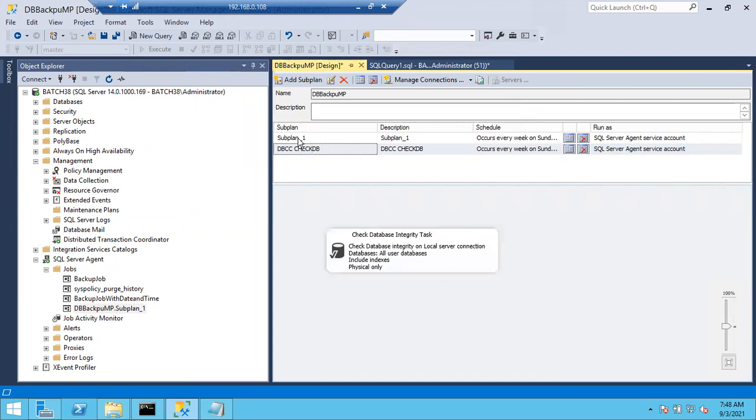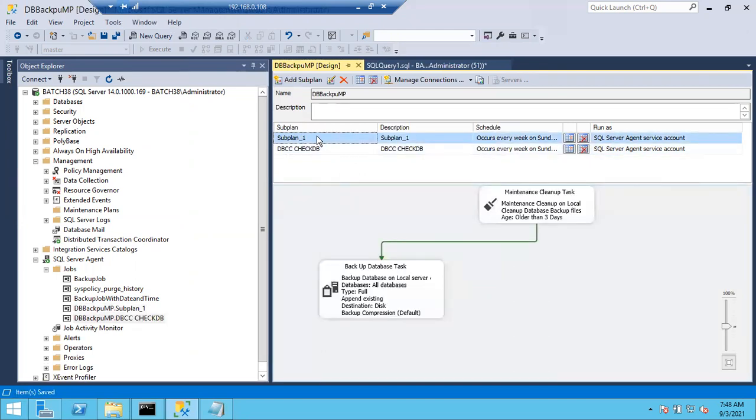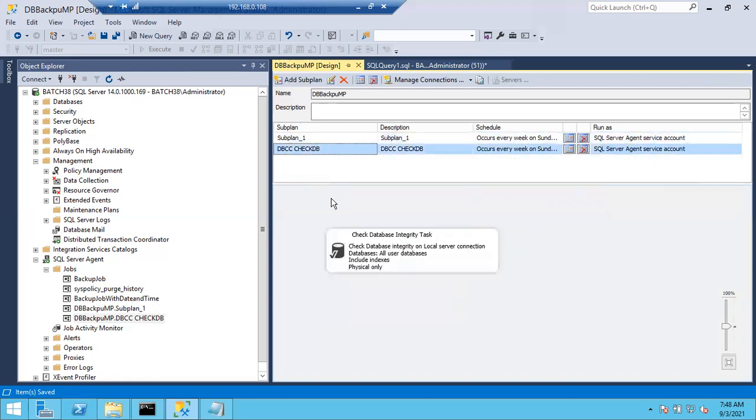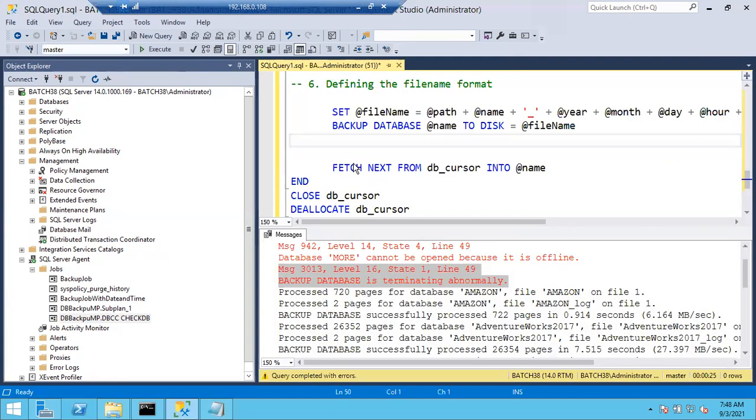Right now I have two subplans. First subplan is for backup. Okay, this is the backup subplan, right? And this is the DBCC CheckDB subplan. Now two subplans are there. Okay, so if I close this maintenance plans, actually we just schedule these maintenance plans, right? One will run Sunday at 12 a.m. One will run Sunday at 3 a.m. I can run manually also.